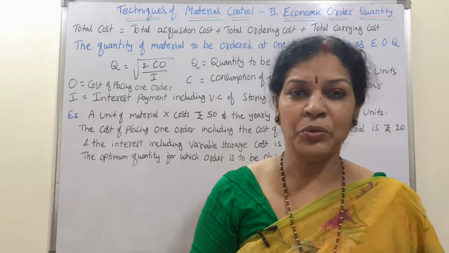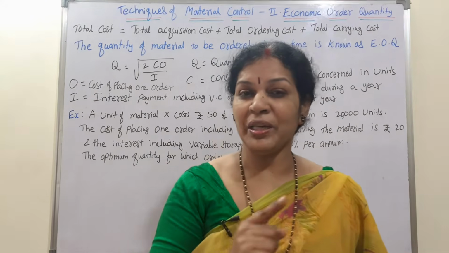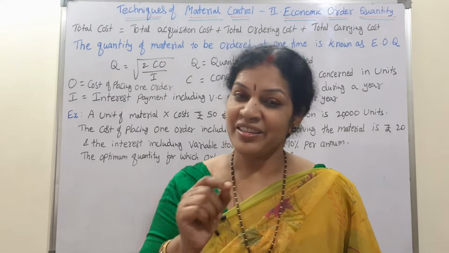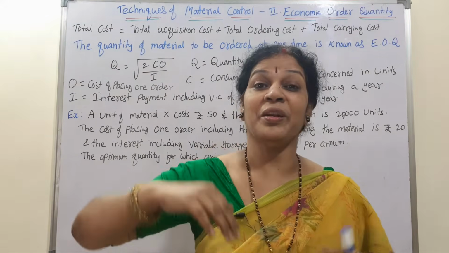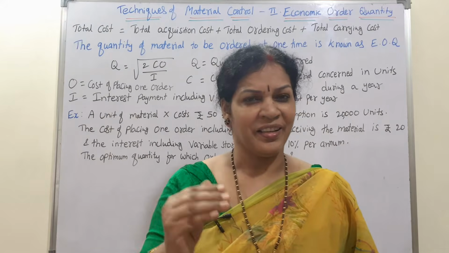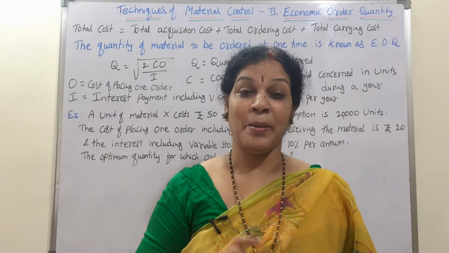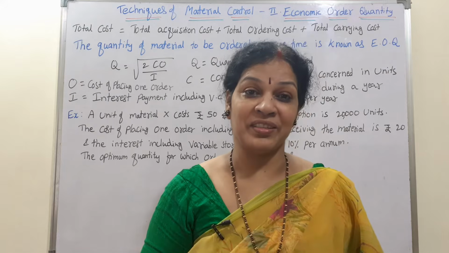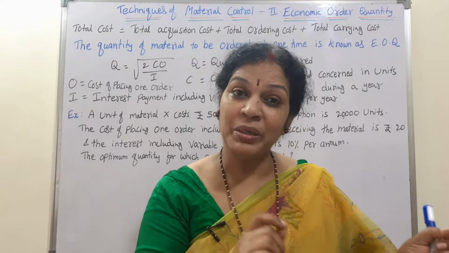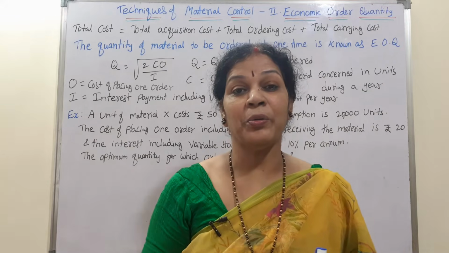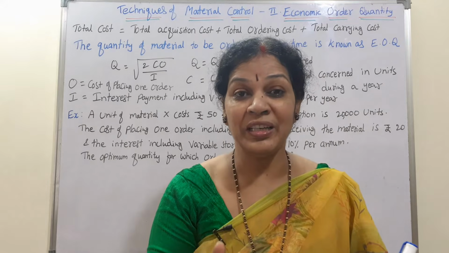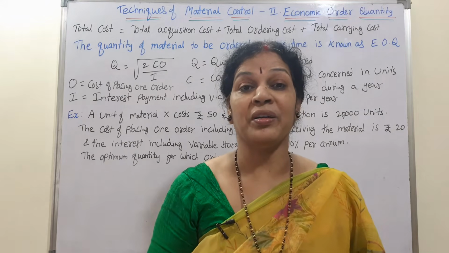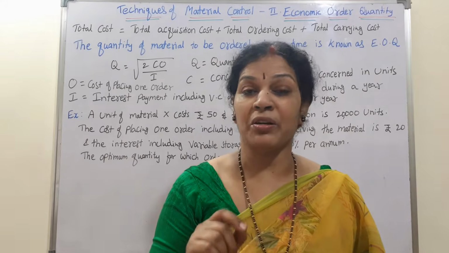Whenever you order material, every time you will be paying some amount for ordering that material. There is a chance that whenever we order much material, they may give you some discount. Bulk material, you get a discount. Discount means that is a saving. That is why in economic order quantity, we have to order such a quantity where we can get the maximum discount. In that way we have to order, and we call it the economic order quantity.